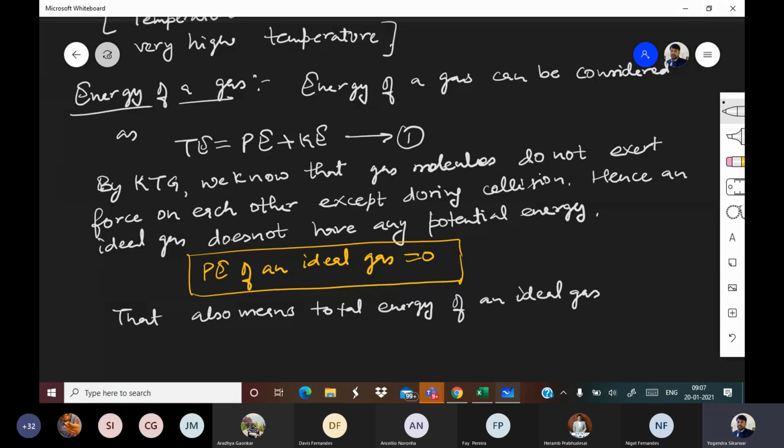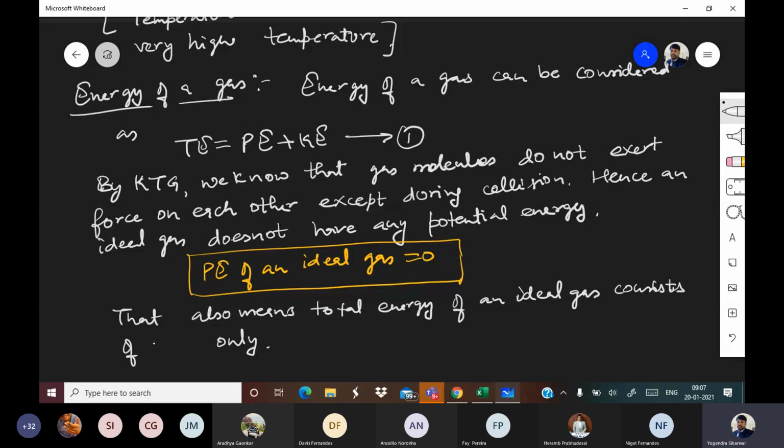Total energy of an ideal gas consists of potential energy only. Sorry, kinetic energy.